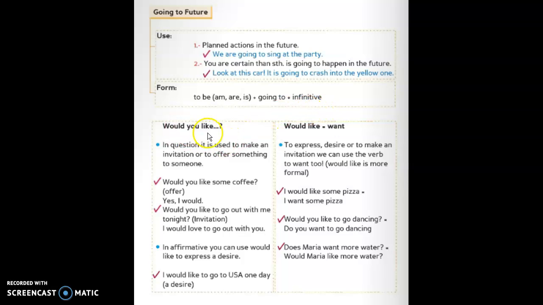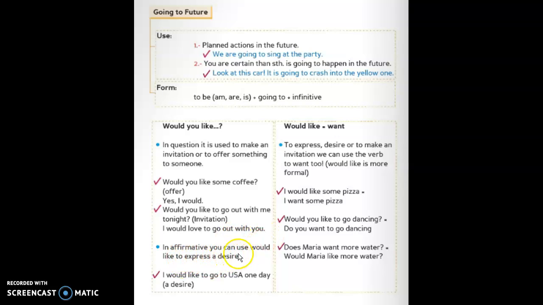Okay? Would you like, in a question, is used to make an invitation or an offer to someone. Would you like some coffee? Look, here is an offer. The answer is yes, I would. Would you like to go out with me tonight? In this case, it is an invitation. Example, the answer, I would love to go out with you.